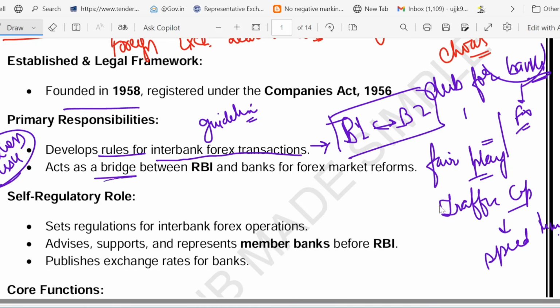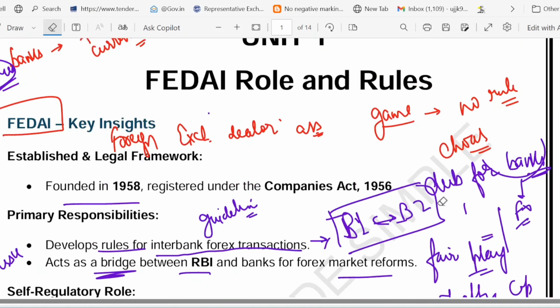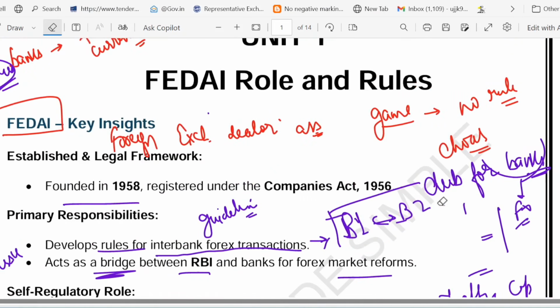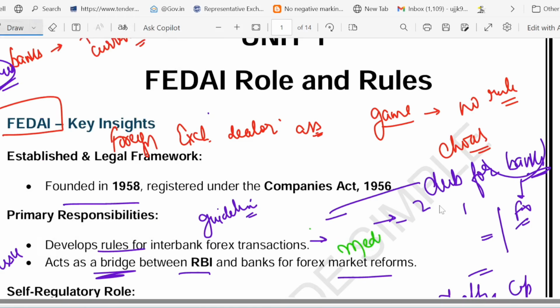Third point, it acts like a bridge between RBI and the banks. On one side we have RBI and on the other side we have banks, right? The bridge work is done by whom? FEDAI. So it acts like a bridge between RBI and the banks. You can think of it as a mediator between the Reserve Bank of India and the banks.